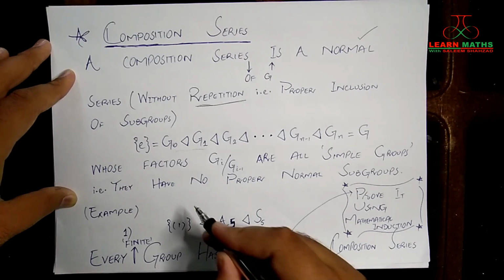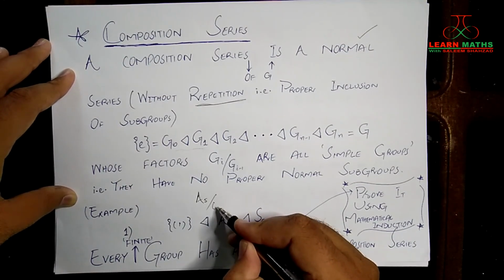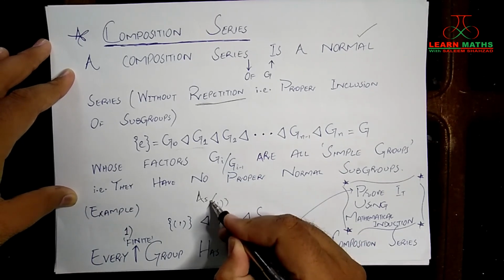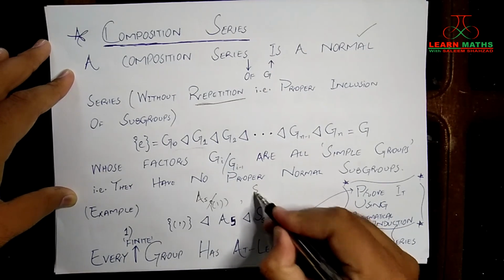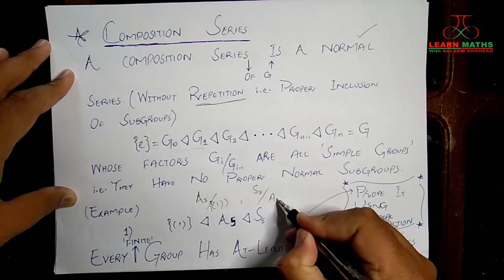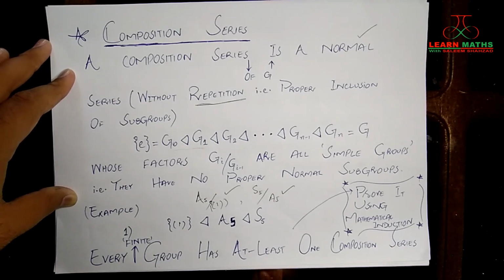The first factor group will be A5 by the identity subgroup, and the second factor group will be S5 by A5. Both of these factor groups are simple in nature, right?